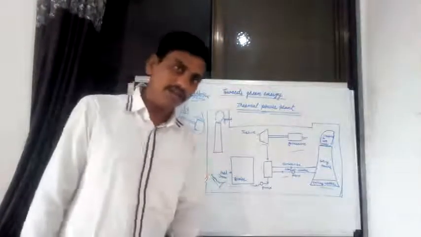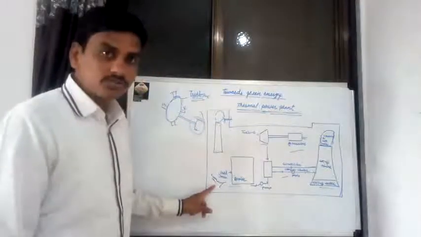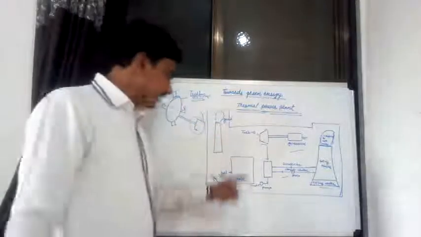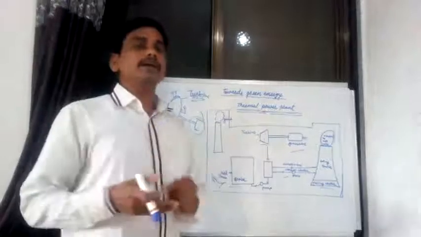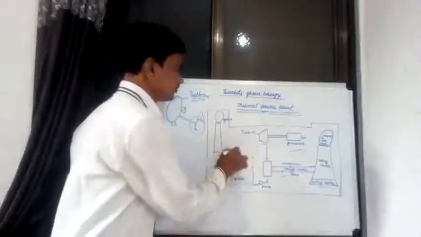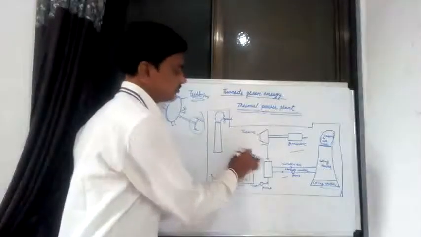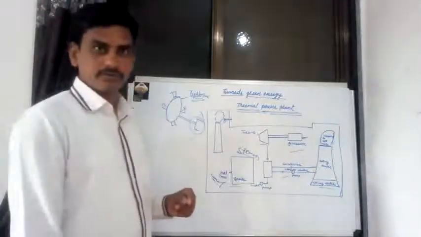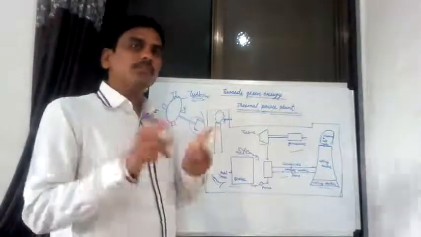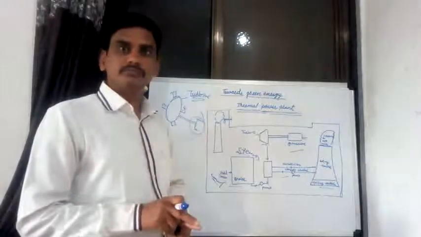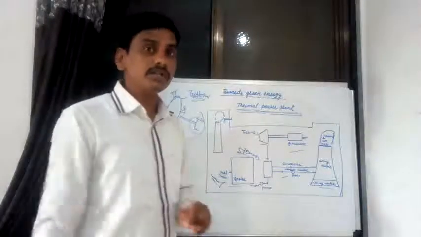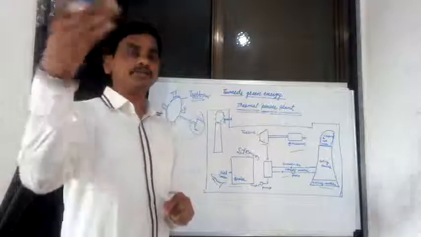By the thermal energy from the burning of coal, the water present in the boiler gets boiled and converts into steam. The thermal energy converts the water into steam at high pressure and temperature.